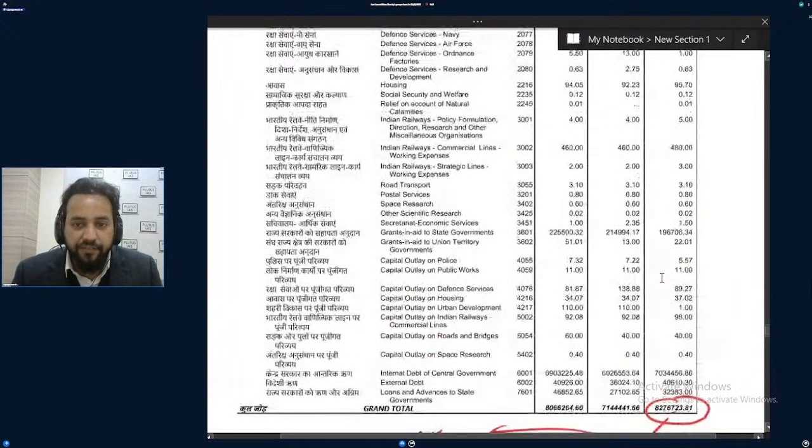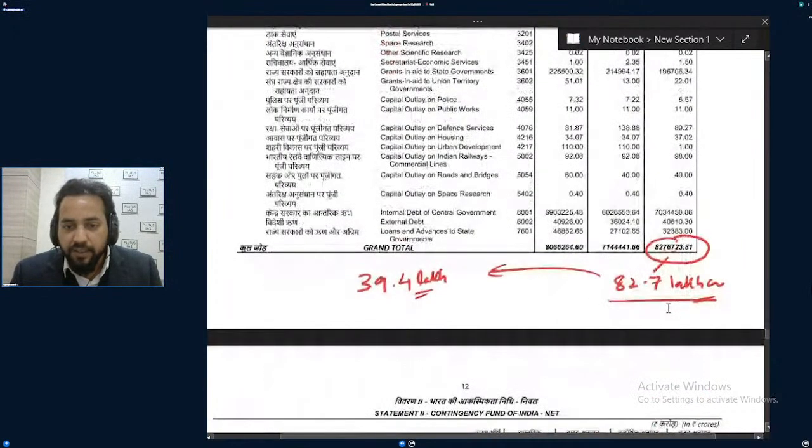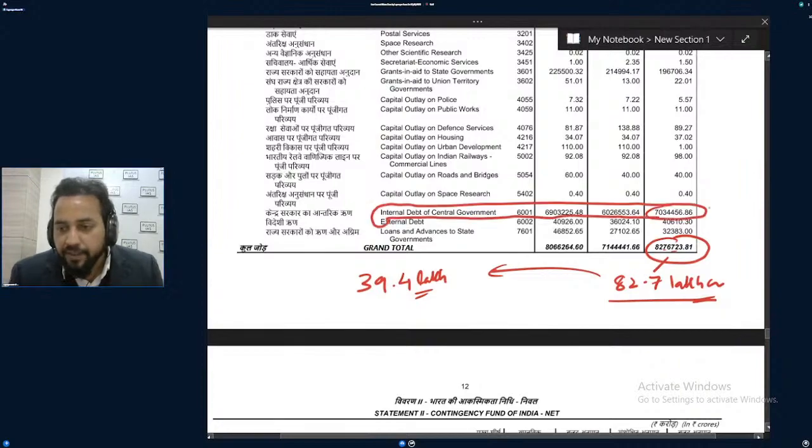And these are different: defense services charged upon, many of the public works, vigilance, okay, one of them. Out of 82.7 lakh crore, now see, this is important, how much is this? Yes, you are correct, Pavani, very nice. How much is this? Around 70 lakh crore, the government is supposed to pay the debt.